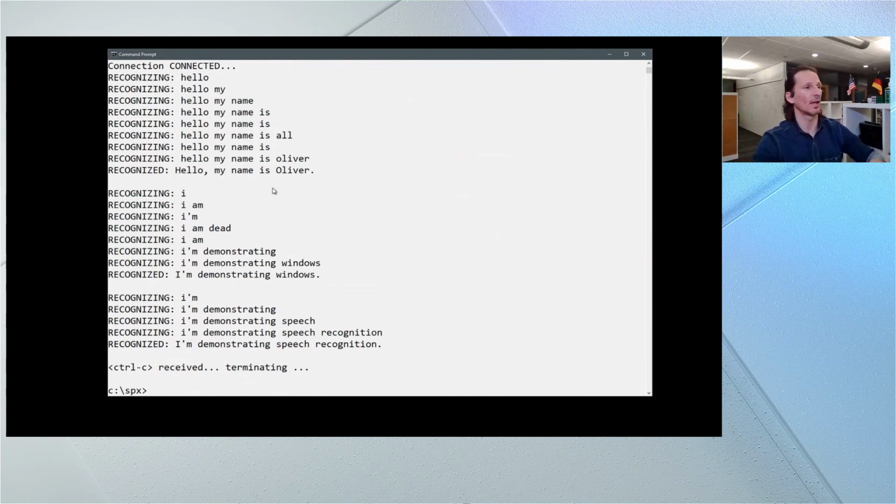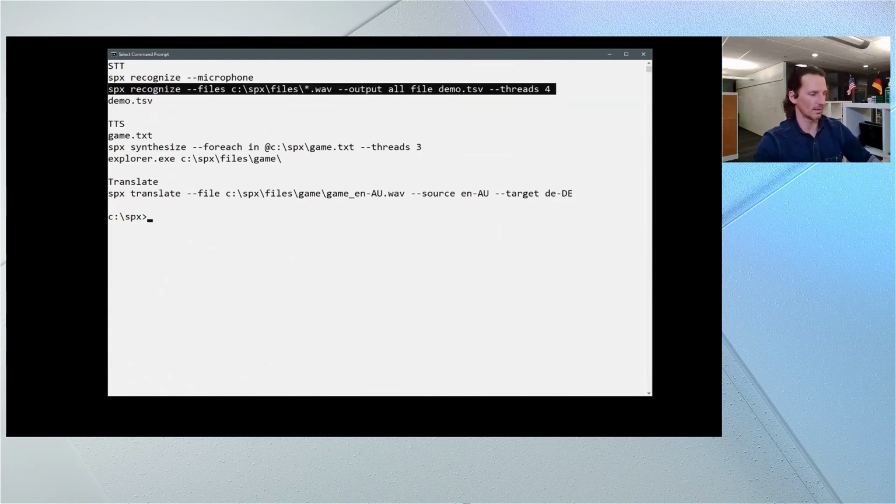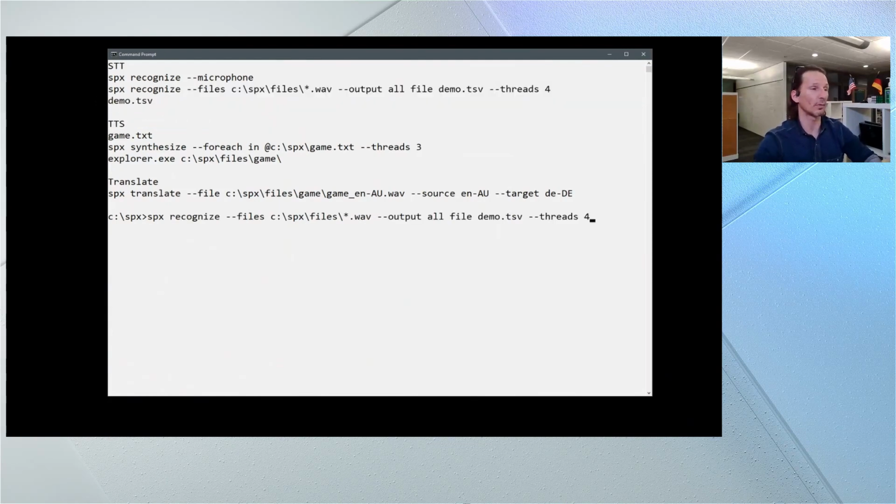And as you can see, it recognized everything I said perfectly. It even put punctuation in the right places for you here. So let me now go and demonstrate something slightly more advanced than that. And that is the SPX recognize from file command. So I've got SPX, I'm telling it to recognize files this time from this directory, all of the WAV files, and I'm asking it to write the output to a demo.tsv file that I'll show you in a moment. And I'm asking it to do this on 4 threads. I'm doing 4 threads because I've got 4 files here.